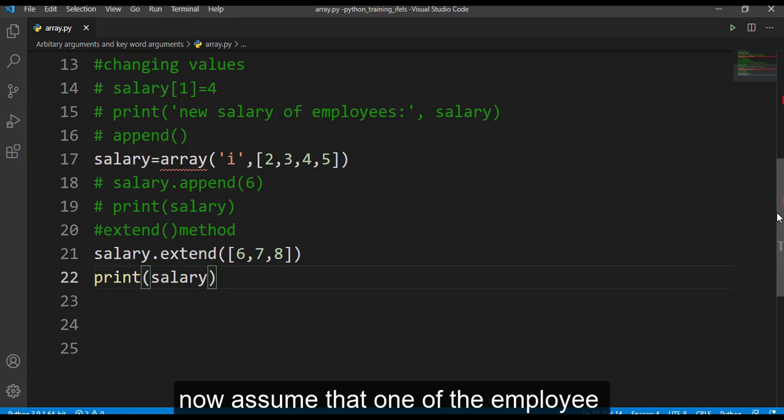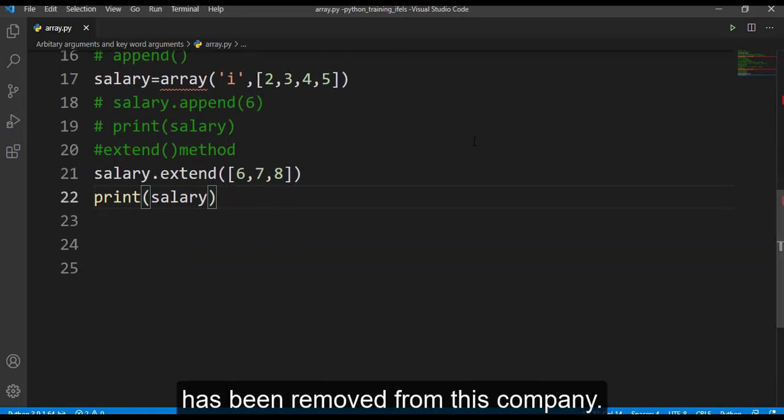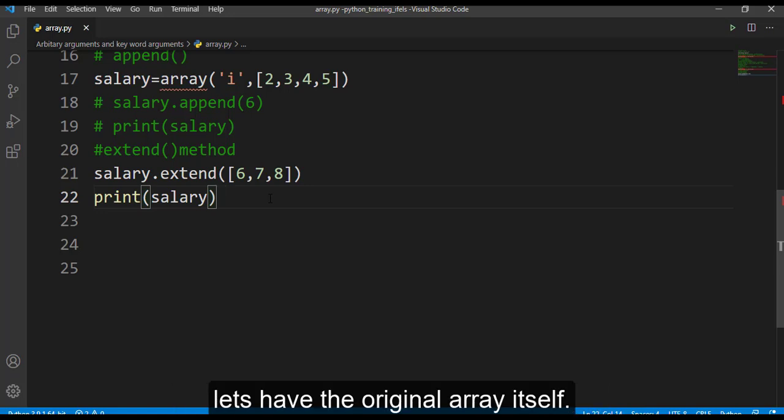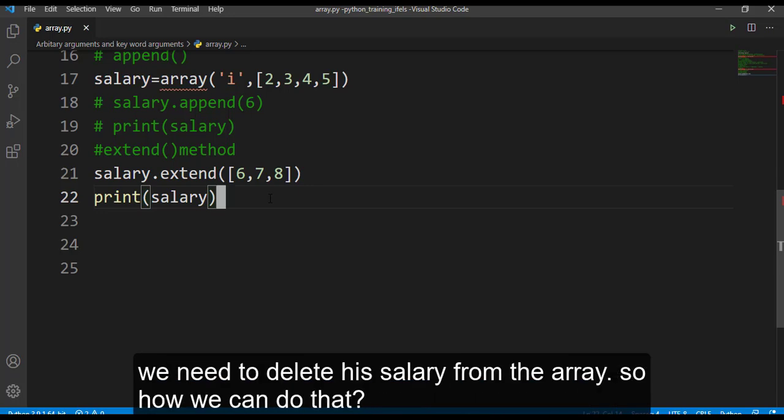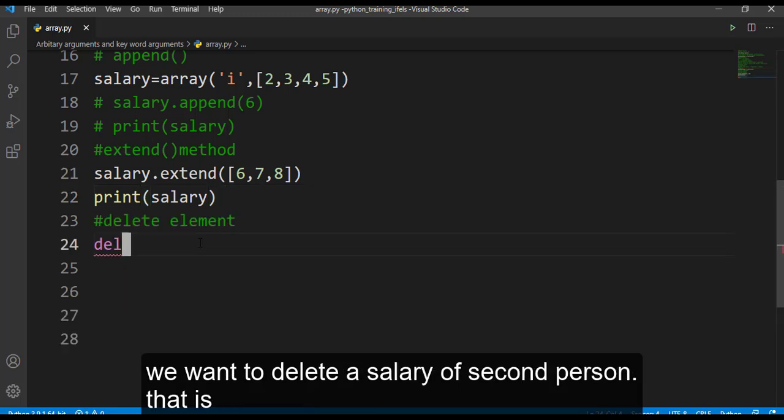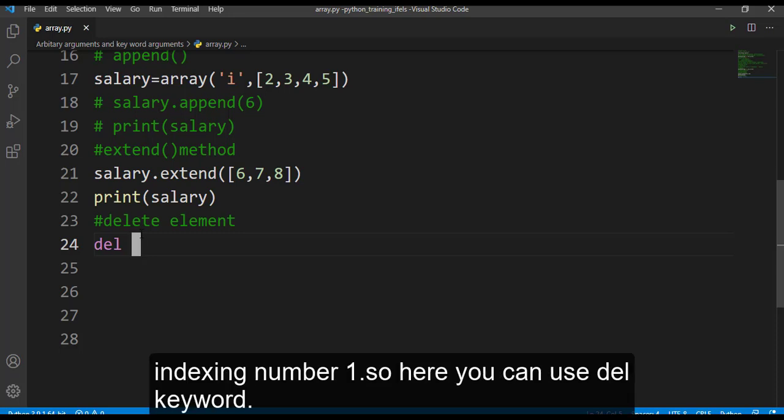Now assume that one of the employees has been removed from this company. Let's have the original array itself. So here we have the salaries of 4 employees. Let's say one employee has been removed from the company. We need to delete his salary amount from this array. So how can we do that? Let's say we want to delete the salary of the second person, that is index number 1.